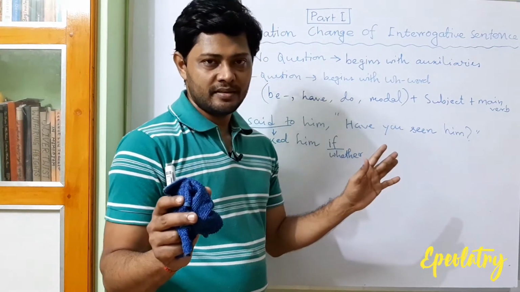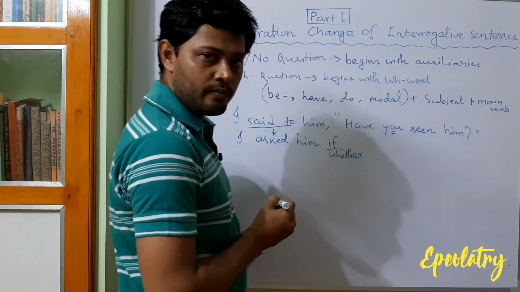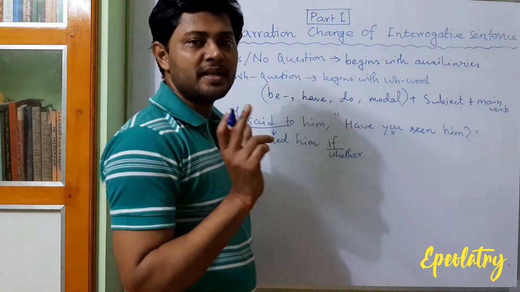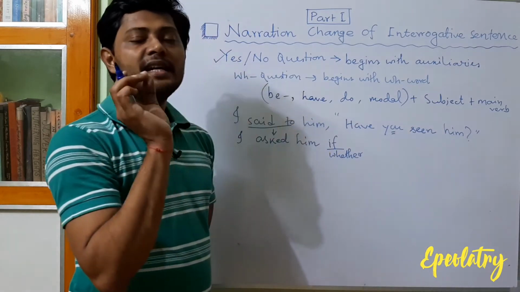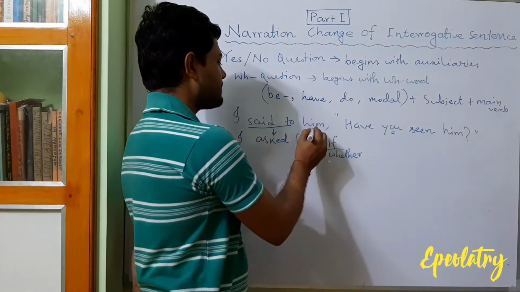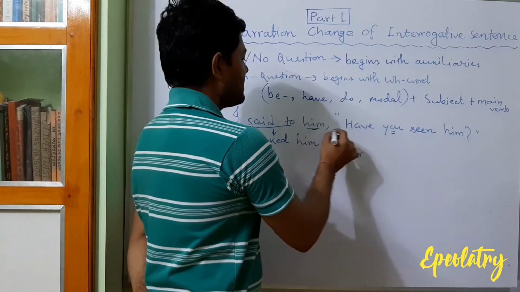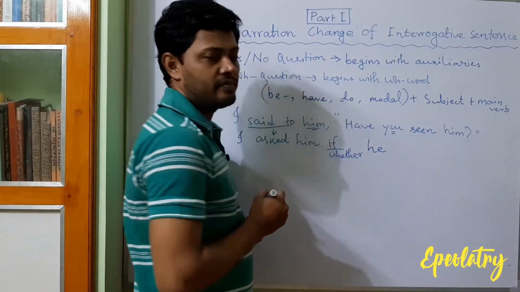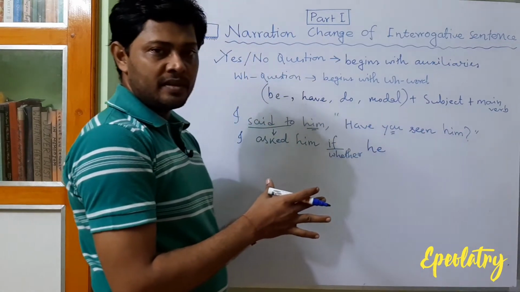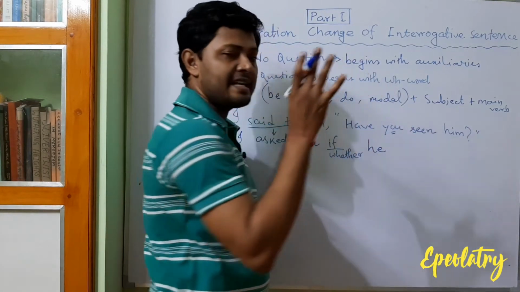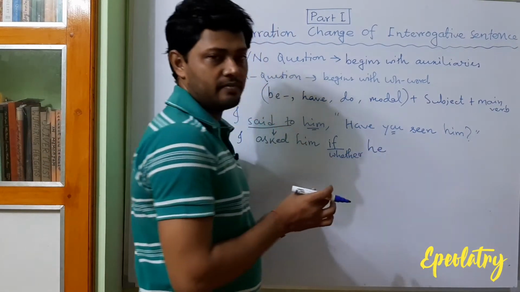There is no difference. So first we have to think about the subject. Who is the subject? You. You is which person? Second person, and we know that the second person in the quotation means the narratee, the listener. So who is the narratee here? Him, third person. So the subject will be turned into third person. So it will be he. Clear? So in the case of a yes-no question, first we have to think of it as an assertive sentence. An assertive sentence begins with the subject. So here the subject will come first.